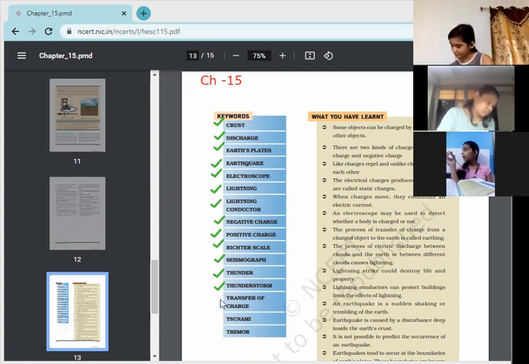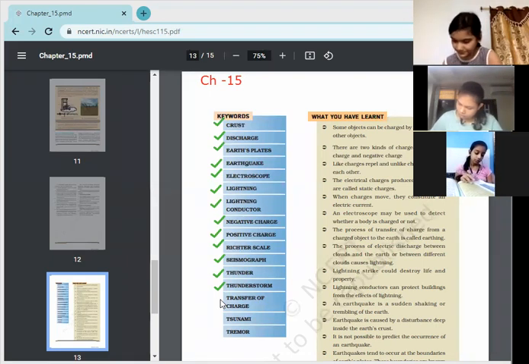Next is transfer of charge. For transfer you may write down movement of charge from one end to another end. Transfer of charge means movement of charge from one end to another end.